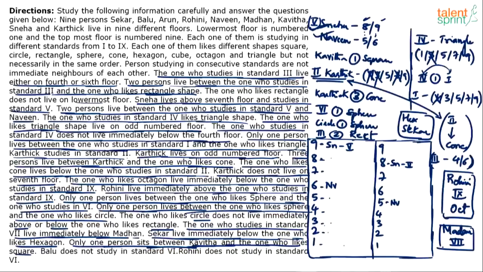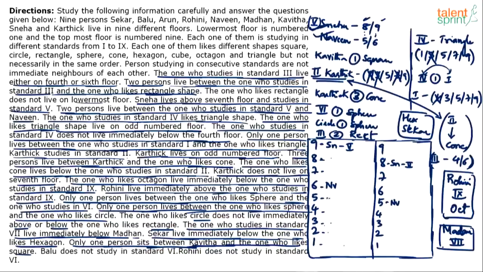So in case number 1, if you see, Karthik cannot come on 1st floor, 3rd floor and 7th floor. That is already fixed. 1st and 3rd Karthik cannot take, because Kon has to come 3 floors below Karthik. That is the reason 1st and 3rd are ruled out. Now 5th or 9th. In case number 1, 9th is already blocked by Sneha. So Karthik cannot take 9. Karthik has to come on 5th floor.